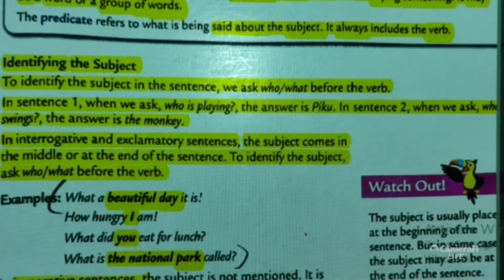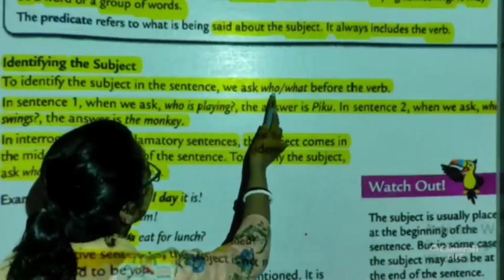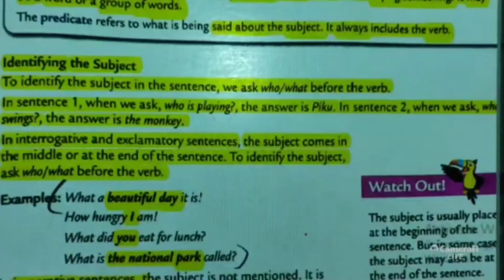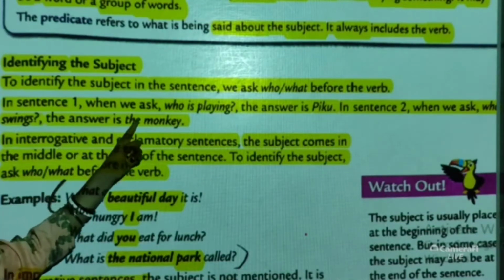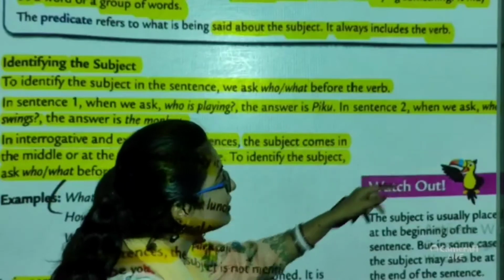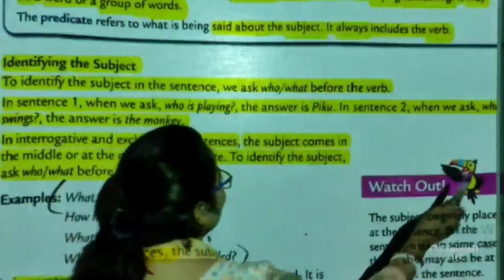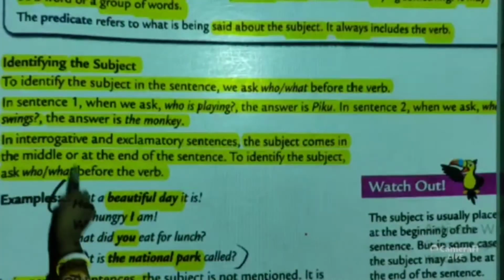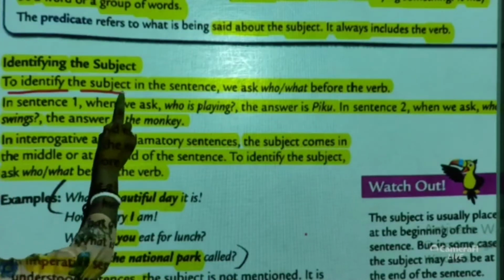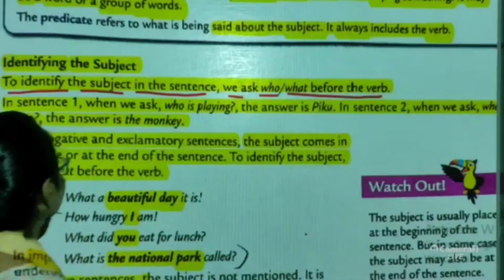How should we identify a subject? To identify the subject in the sentence, we ask who, what before the verb. Okay. So, we are taking the example of those two sentences again. When we ask who is playing, the answer would be Piku. In sentence 2, when we ask who swings, the answer is monkey. Okay. So, now let us make it a bit easy. To identify the subject in the sentence, we ask who and what before the verb.